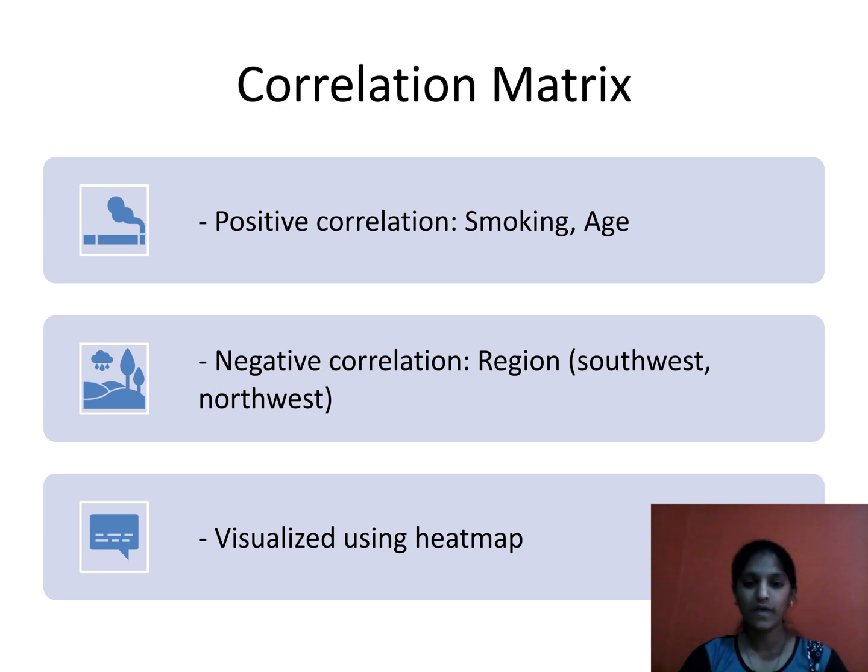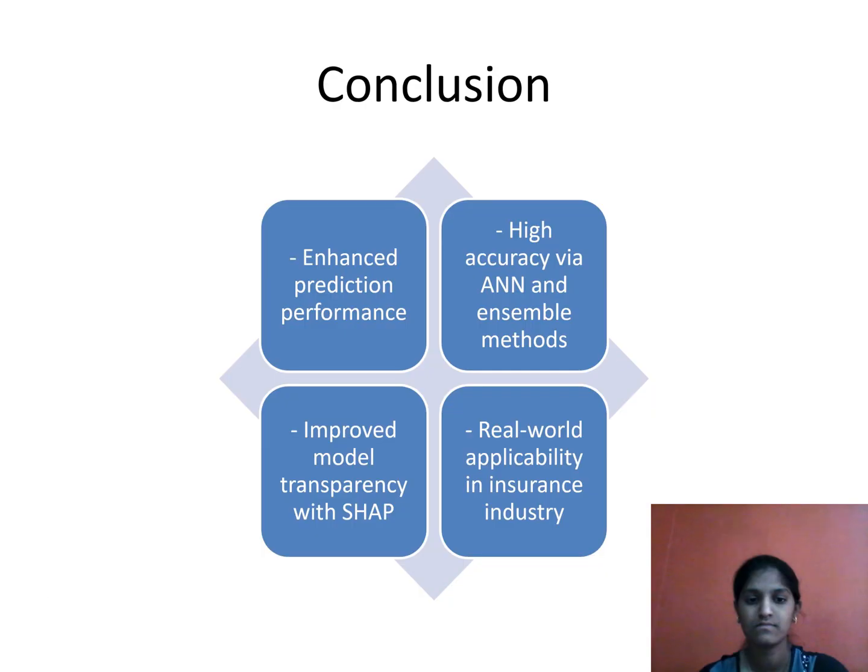Correlation matrix. We also looked into the correlation matrix to see how different features related to each other. Positive correlations were observed between smoking and charges and also between age and charges. Negative correlations were noted with region, especially people from the southwest and northwest paying lower premiums. These correlations were visualized using a heat map, helping us confirm which features are statistically significant in predicting insurance premiums.